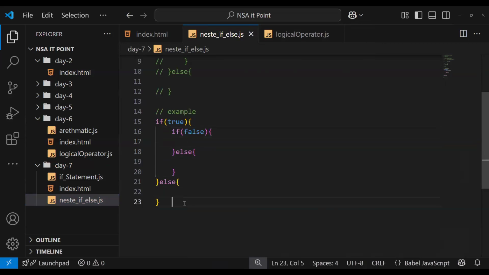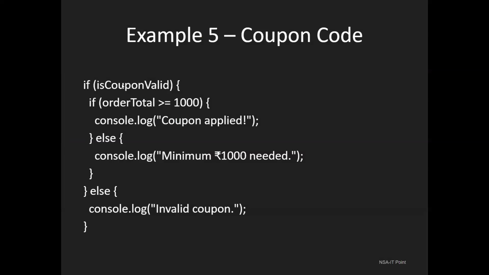Let's write the code. Do we have an example? Let's see, we have an example on our slide. Is the coupon valid or not? Like when we shop and we have coupon validation, right? We have a coupon but it has a minimum order value.